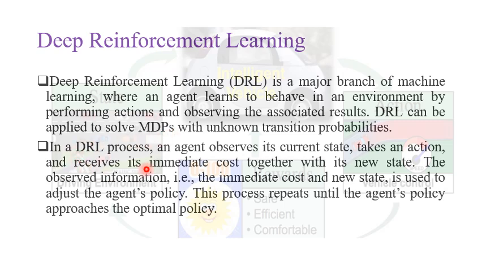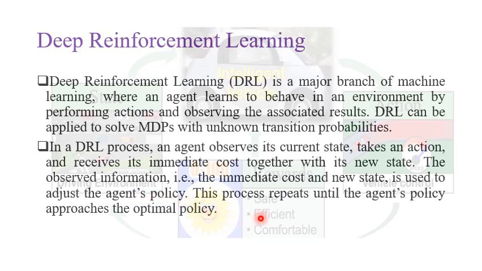In a DRL process, an agent observes its current state, then takes action, and based on the action, it receives immediate cost and new state. The observed information, immediate cost and new state, is used to adjust the agent policy. Based on the immediate cost, we conduct optimization and we adjust the agent policy.